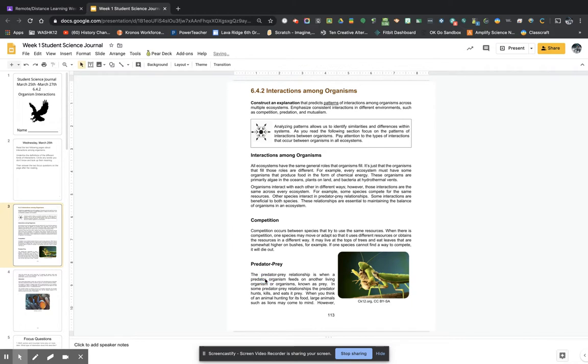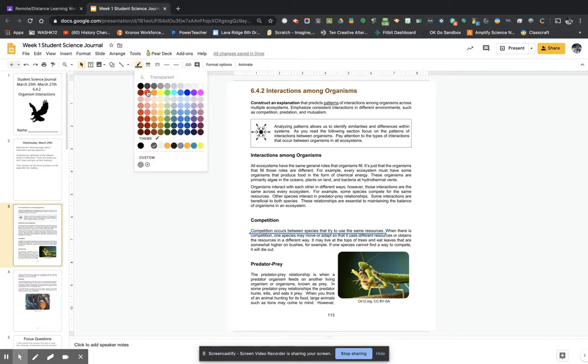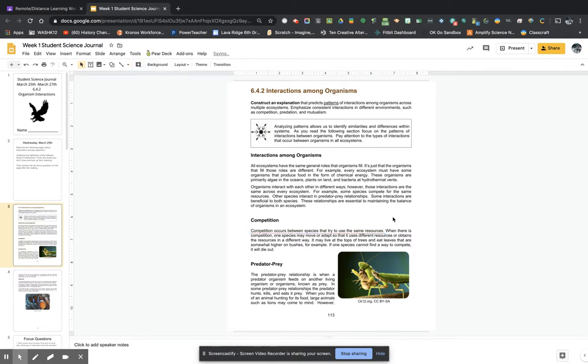As you can see, I had some underlining and some circling. As you read, when you get to the definitions like this one, competition, there's our headings. That's the big stuff we want to pay attention to. Competition occurs between species that try to use the same resources. So I'm going to come up here to the line tool and click on it. My cursor changes to those crosshairs. Since that's the definition, I'm just going to click and underline that, and boom, I have a line. I can change the color. Let's change it to red so that when you turn it in, I can easily see those red lines underlining the definitions of competition, predation, and mutualism. So that's how you underline.